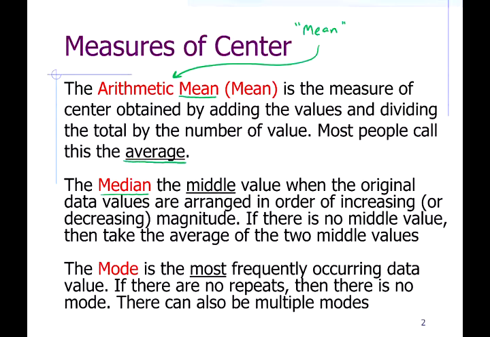And then there's the mode, and the mode is the most frequently occurring data value. The mode is interesting because you can apply the mode to data at the nominal or ordinal levels. So if we're talking about, let's say, eye color, for any set of people in the US, most likely the mode will be brown because brown is the most common eye color.